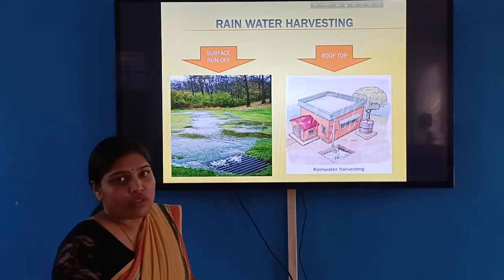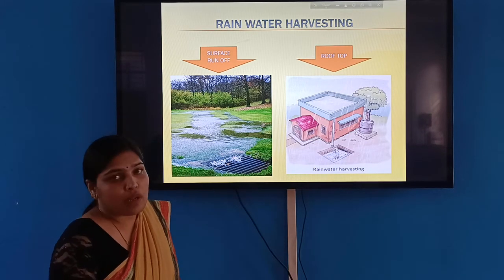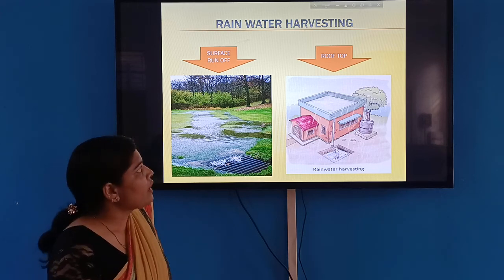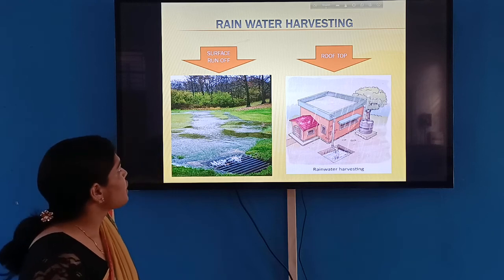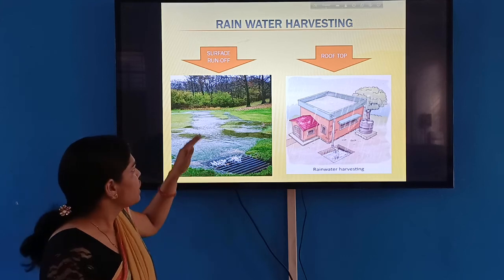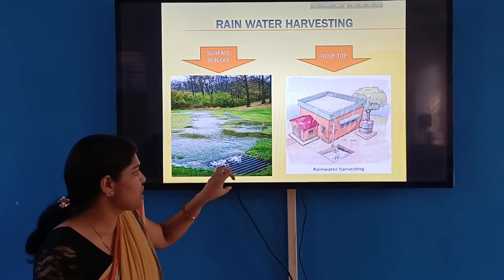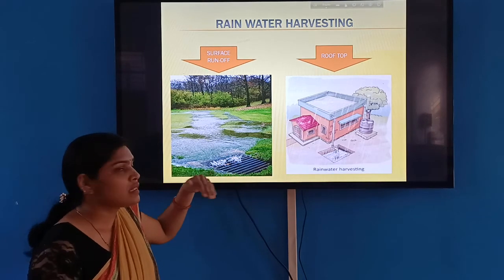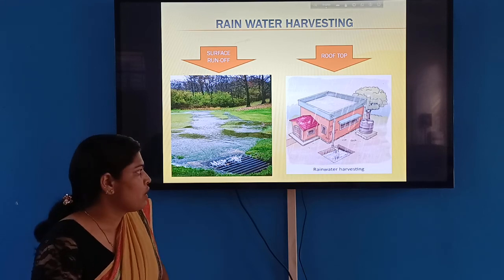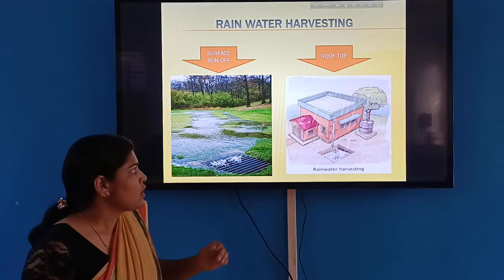Next is rainwater harvesting. There are two methods we can apply: surface runoff rainwater harvesting and rooftop rainwater harvesting. Surface runoff harvesting uses a chamber. All the water which flows away is collected in this chamber and allowed to seep into the ground, and it will recharge our groundwater. So we can use it in the summers, or for many purposes later on.